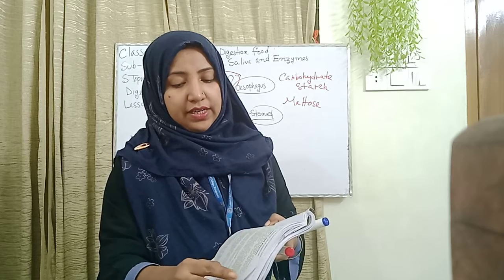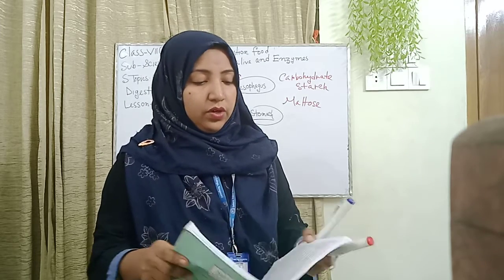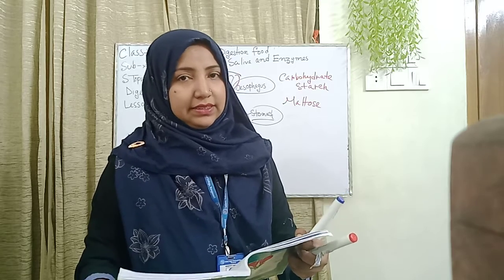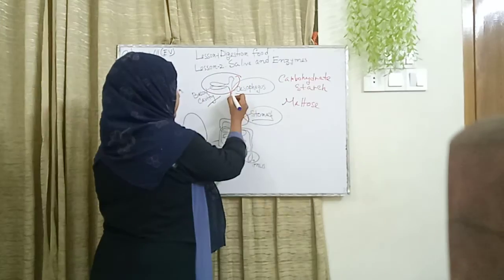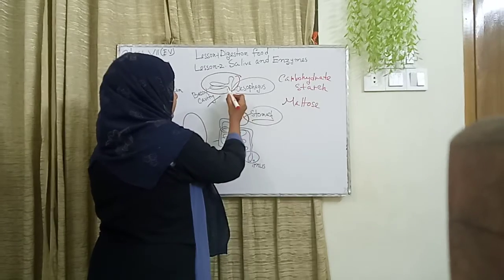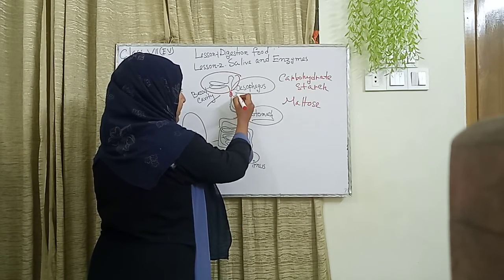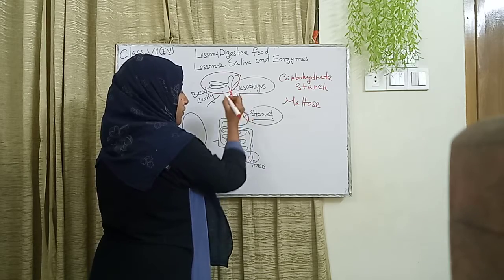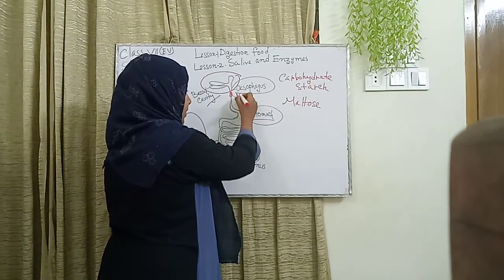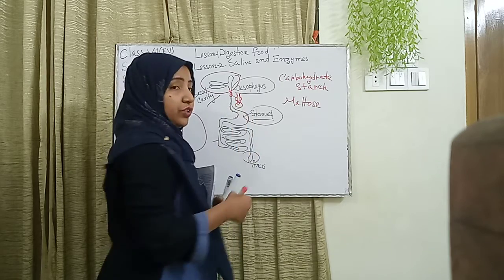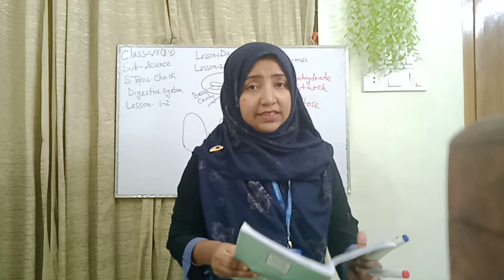Everyone, again, page number 48. The oesophagus has ring-like muscles. Here I also draw this structure, the ring-like muscles. When the marble gets there, this structure changes step by step. When the marble is there, it is straight and also a round shape. Okay, and this process is called peristalsis.